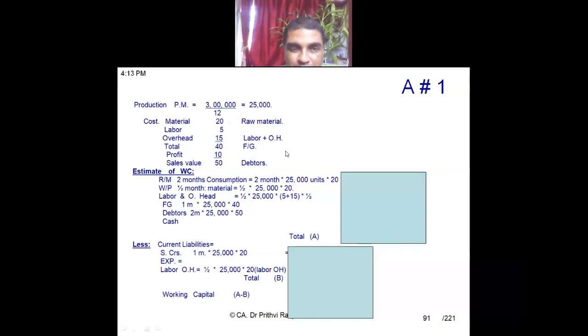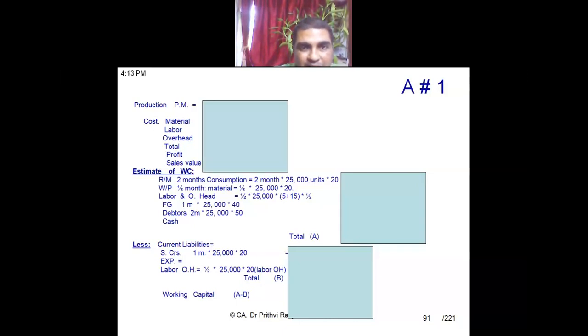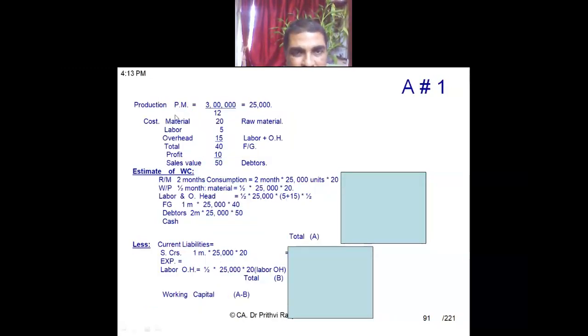Sir, labor and overhead are calculated on 15. Labor and overheads are calculated on this price, that means the overhead price only. In the question, what does it say? 15, has been taken. What is your query? Sir, I am asking that this labor and overhead is calculated on the basis of overhead price. Oh, labor and overhead has to be calculated. Now, labor and overhead is not calculated yet.